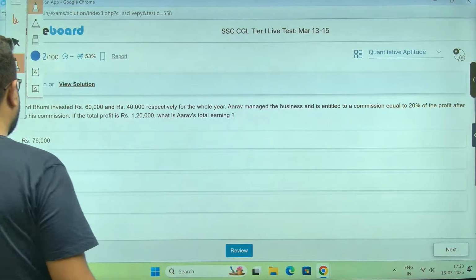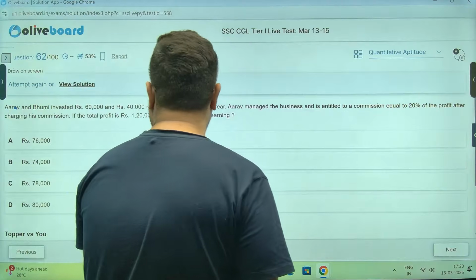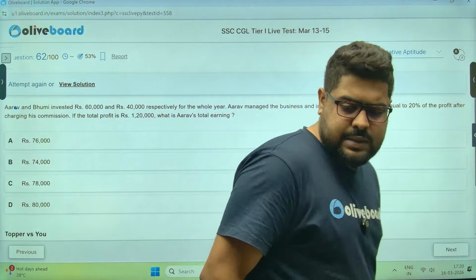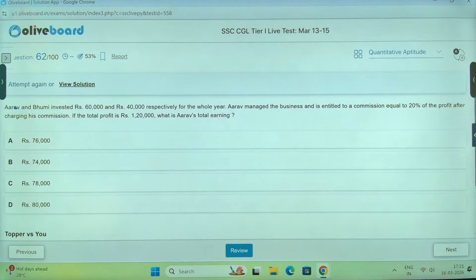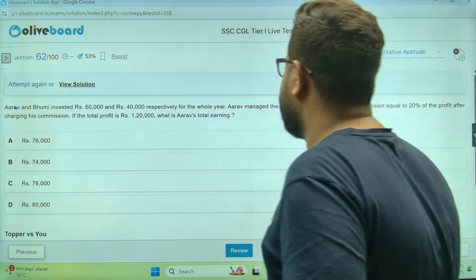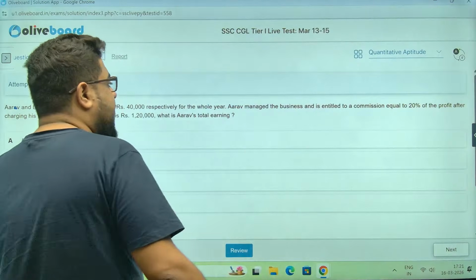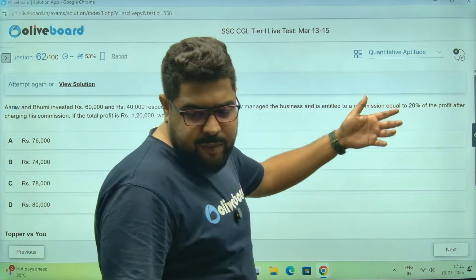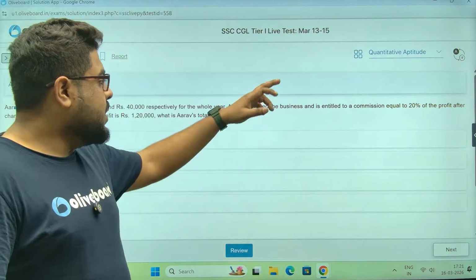Again, this one. Arav and Bhumi. Just a second. Where did the mosquito come from? Arav and Bhumi invested 60,000 and 40,000 for the whole year. Arav managed the business. Active partner, sleeping partner concept.